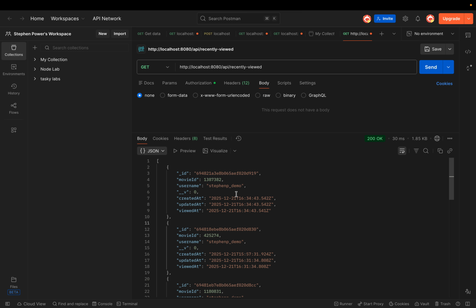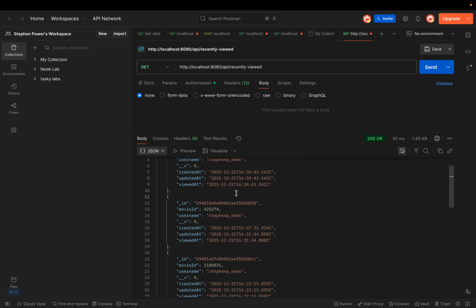Basically, for this feature, when an authenticated user views a different movie, like I just showed you there, the movie ID is automatically saved by the API. This is handled on the back end side. It shows the user specific functionality regarding the API. So that's the two different API features I've added.